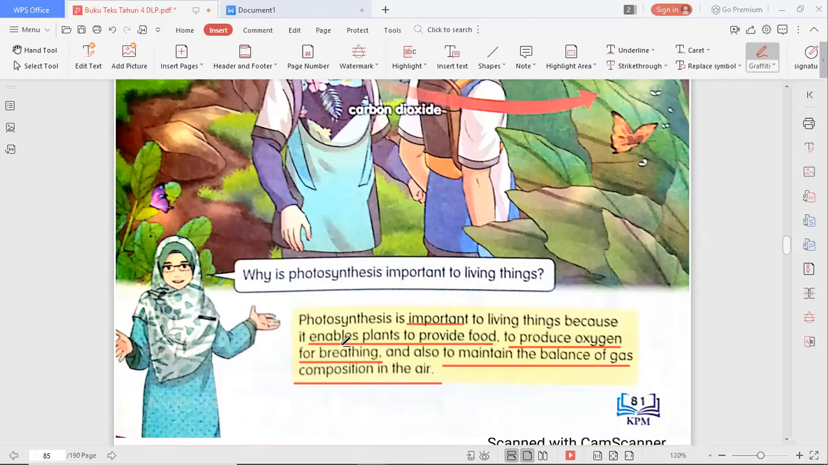Okay, I'll repeat it again. Number 1 is to enable plants to provide food for the plants themselves, for humans, and also for animals. And then number 2 is to produce oxygen, of course, for humans and animals to breathe. And also to maintain the balance of gas composition in the air. Like I said just now, we don't want too much carbon dioxide in the air that is released by humans and animals. That's why we need plants around us.